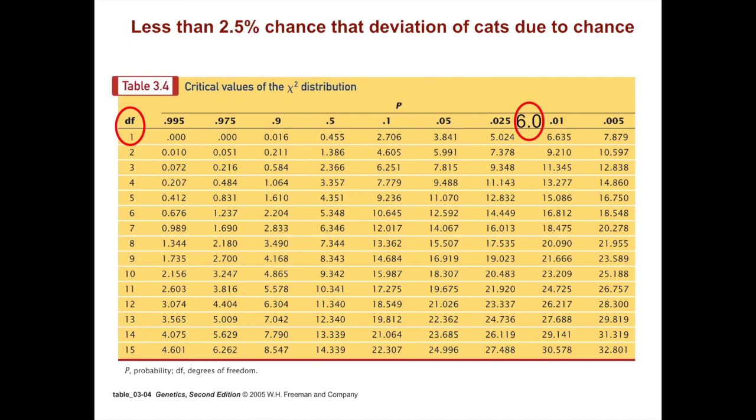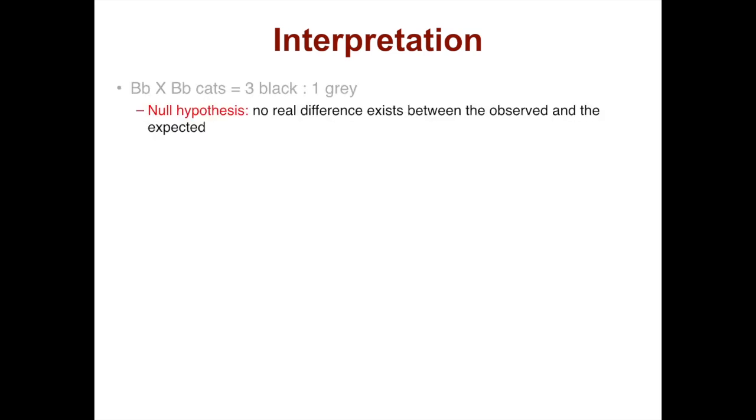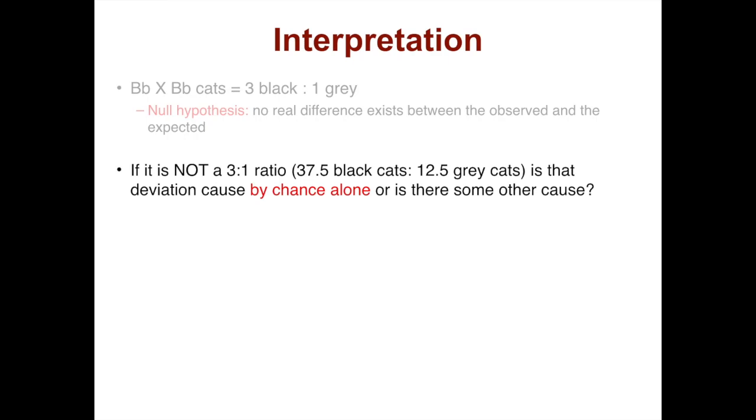So that is in the side of the table where the p-values are significant. So this says that there's a less than a 2.5% chance that the deviation of the cats that we saw was due to chance. So how do we interpret this? A heterozygous cross should give us 3 black cats to 1 gray cat. So the null hypothesis would be there's no real difference between the observed and the expected. If it is not a 3-to-1 ratio, we want to know whether that deviation is caused by chance alone or is there some other explanation.